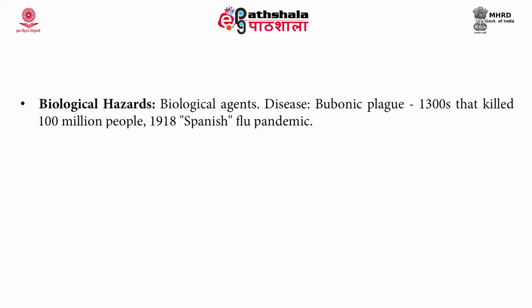So, as the name indicates, these are caused by biological agents. They can also be infectious agents. And the disease, that is the bubonic plague, in the 1300s, killed 100 million people, and also in 1918 we had the Spanish flu pandemic, which was an influenza virus that spread to a number of people, killing many of them. Even antibiotics and those drugs were not available at that time, and this was also a devastating hazard.